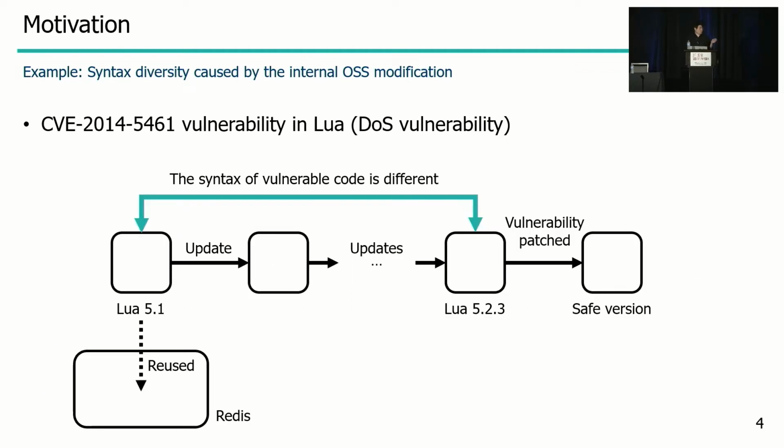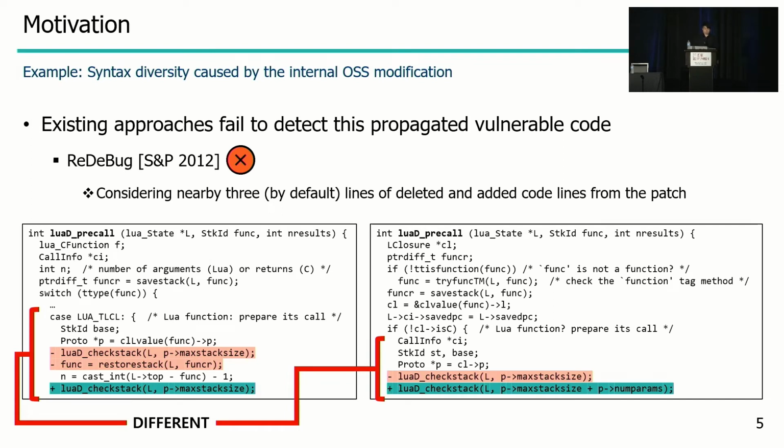The Lua development team fixed this vulnerability in Lua 5.2.3, but the Redis team reused a much older version, Lua 5.1. Because of the multiple OSS updates between the two versions, the syntax of the propagated vulnerable code differs from the disclosed vulnerable function. Owing to such syntax diversity, existing approaches fail to detect this kind of propagated vulnerable code.